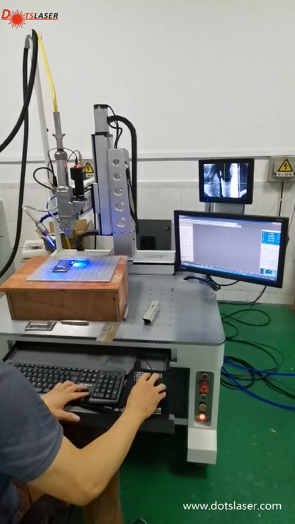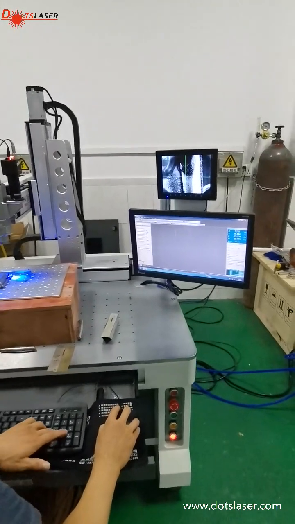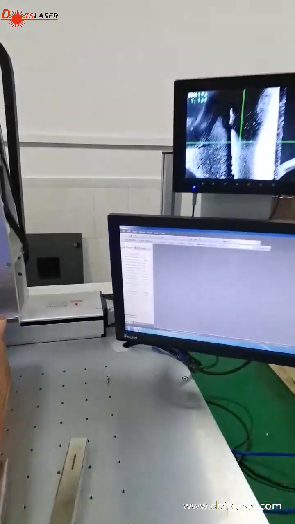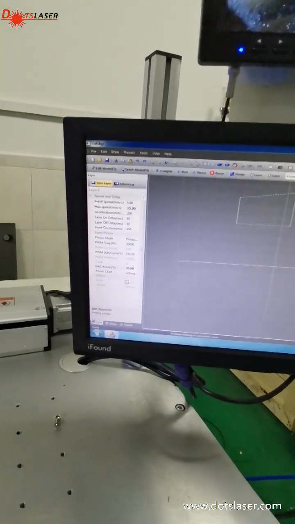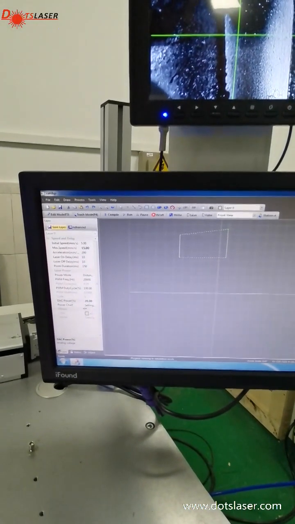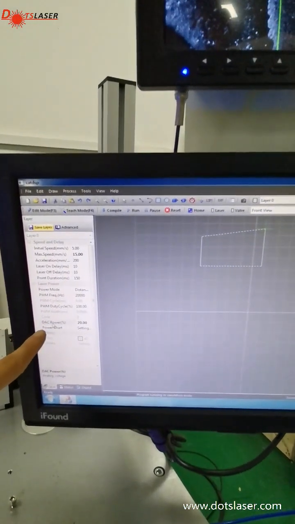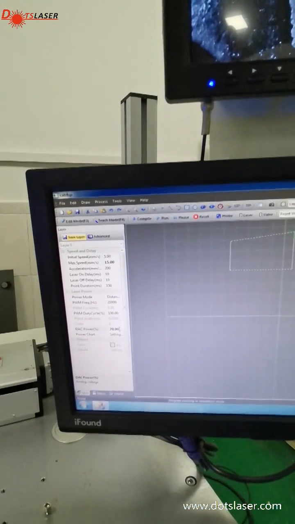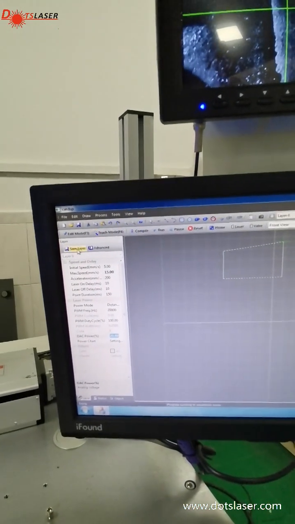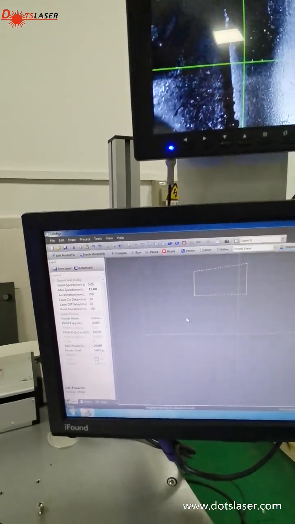Now when you set the parameter, please set the 20. Because the metal sheet is not too thick, so we set the power, the DAC power, which is for the laser output power. So use 20%. All right. Okay.